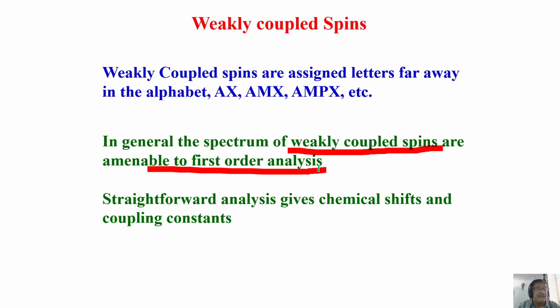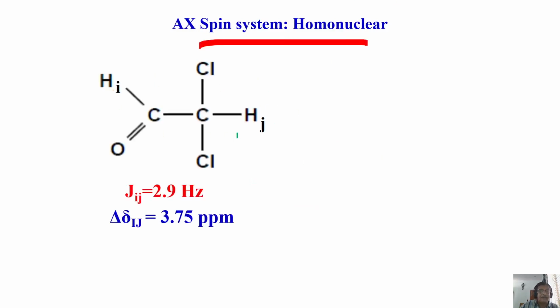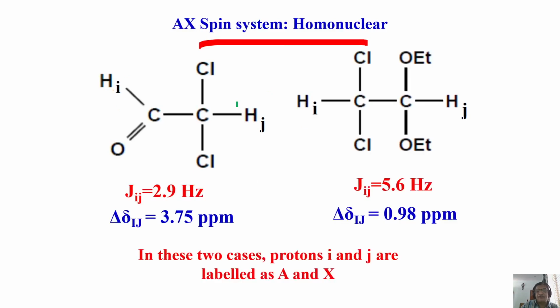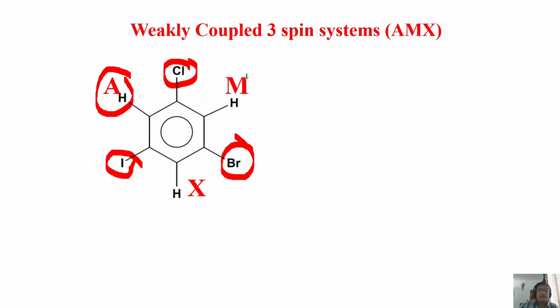Second order analysis is a little more difficult. So this is first order analysis. For the AX spin system, if I take homonuclear, I told you this is AX. I already gave you an example of this. And weakly coupled AMX is like this. I took a hypothetical example: chlorine, bromine, iodine in a symmetrically substituted benzene. Then there are three protons here. This proton, this proton and this proton have their chemical shifts far apart. It is a weakly coupled spin system.